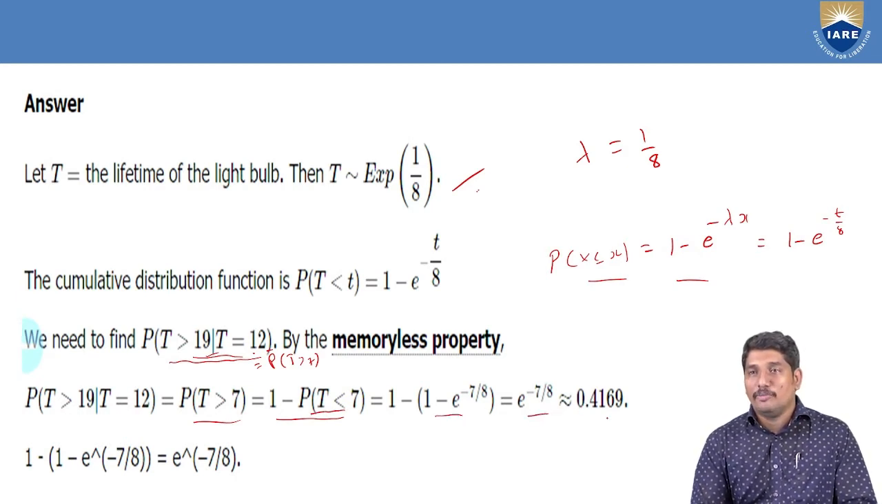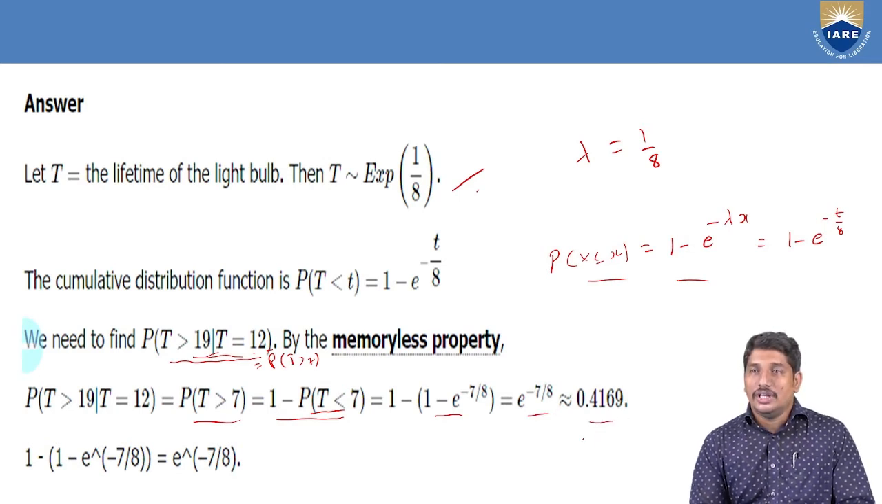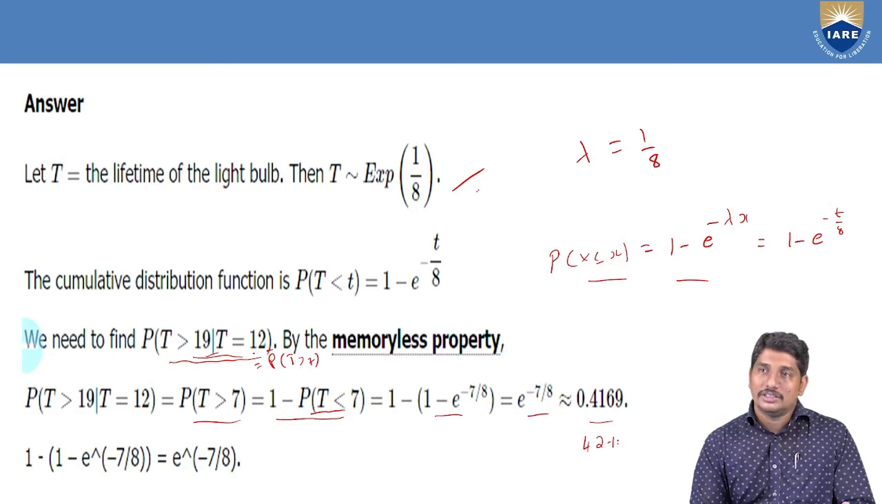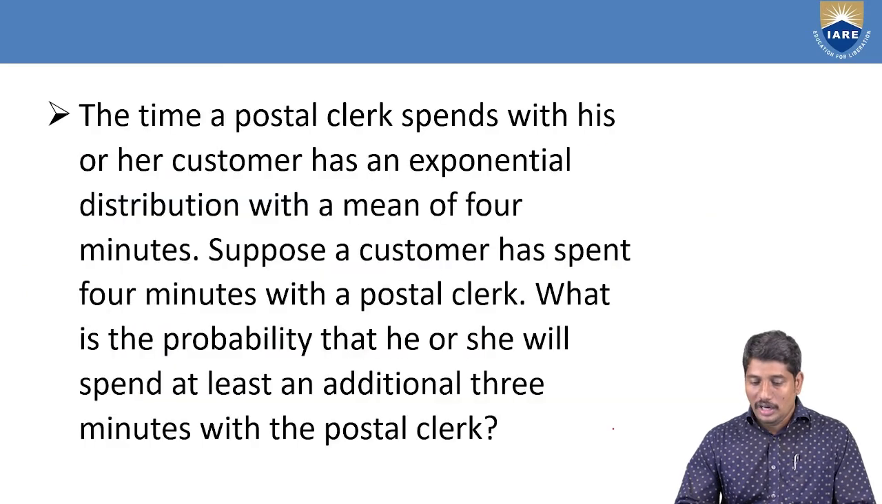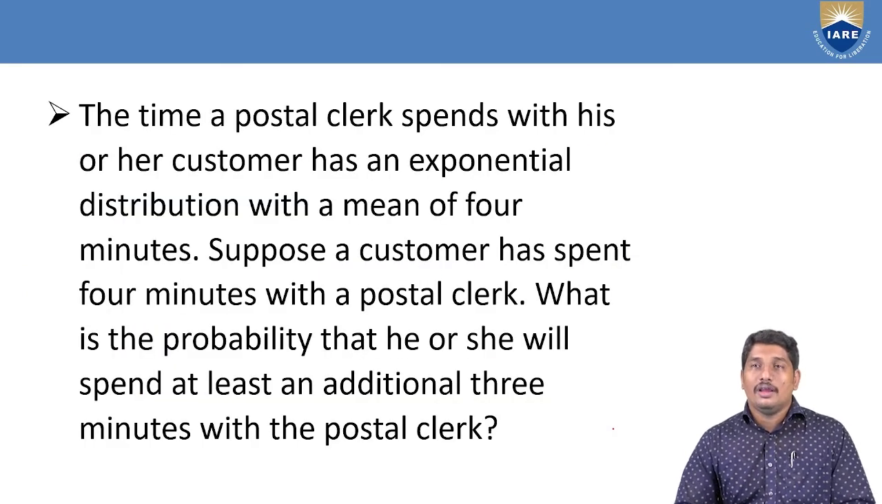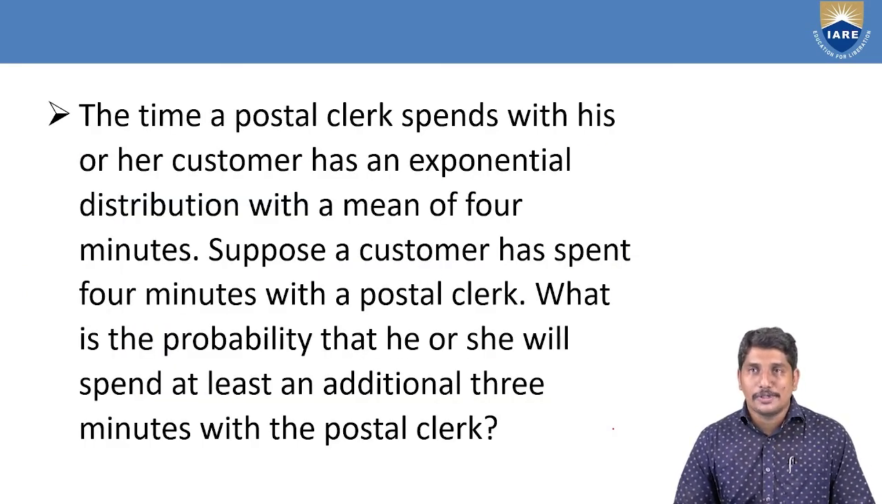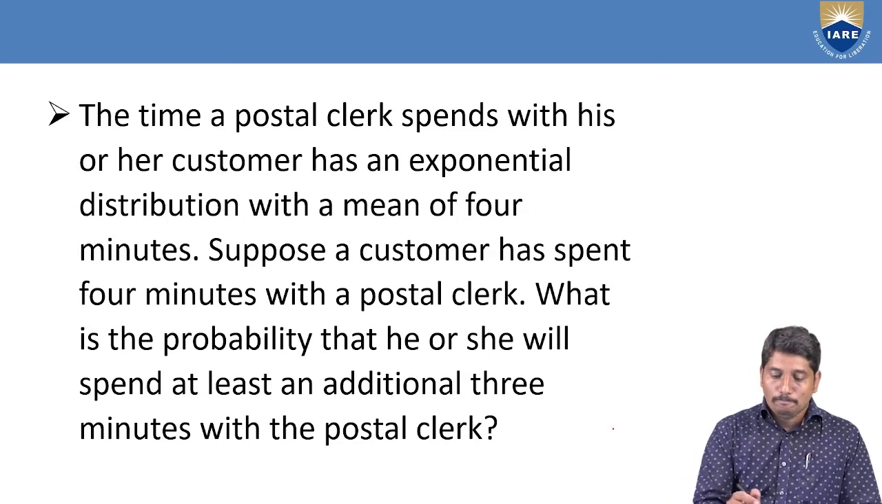And e power minus 7 by 8, which is equal to 0.4169, which tells you that there is approximately a 42% chance that the bulb will last for more than 19 years. Okay, and let us look into another application of the memoryless property of the exponential distribution.